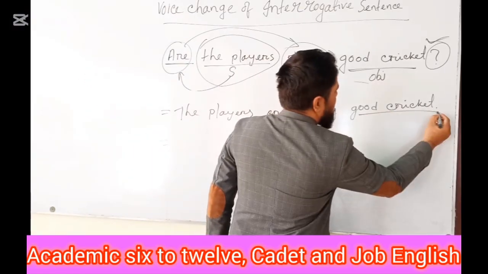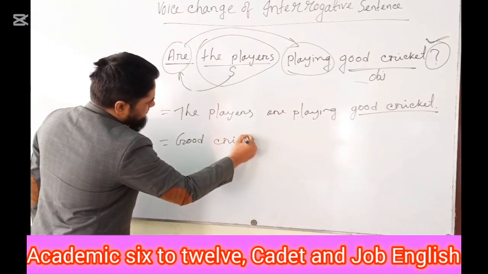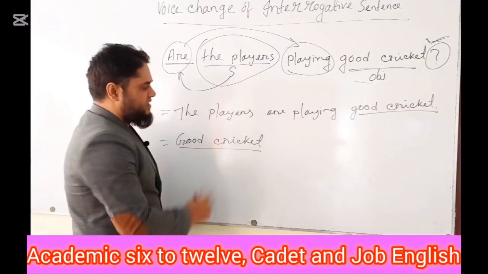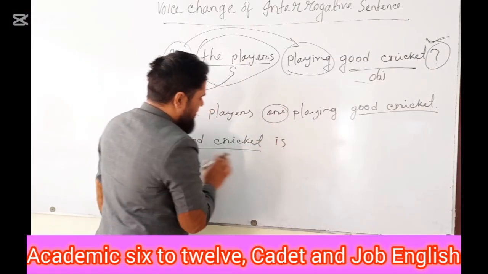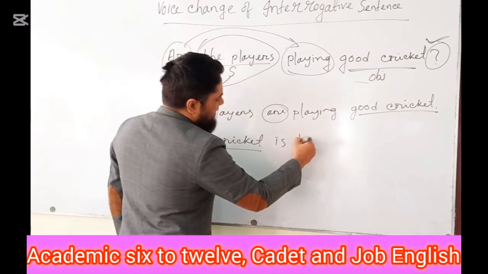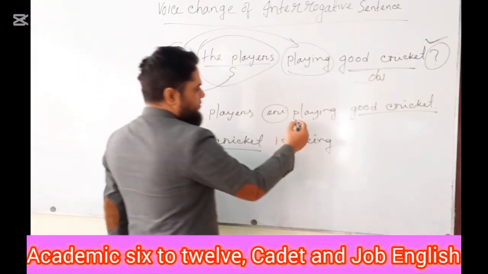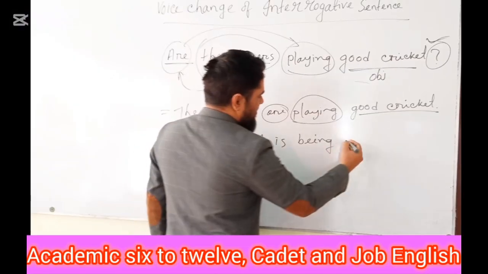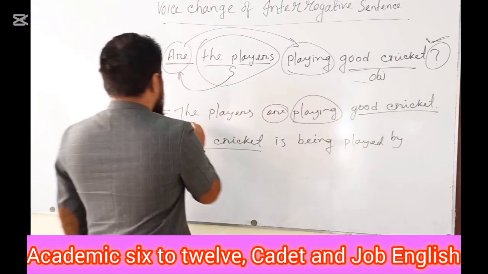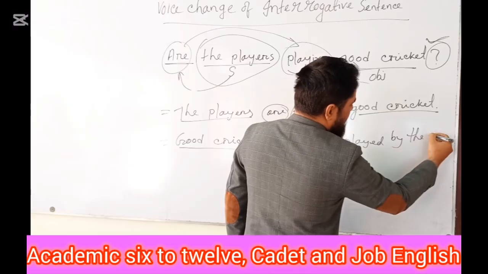Now this time you need to change it from active to passive sentence. So you have to write down the object first. Their object is good cricket. Good cricket is indicating singular subject, and that's why you need to use is. Good cricket is. And again, in continuous tense, you need to use extra being after the auxiliary verb. Good cricket is being, and then past participle form of the verb, played. Good cricket is being played. Preposition by, and then the subject will be placed here as an object, the players.